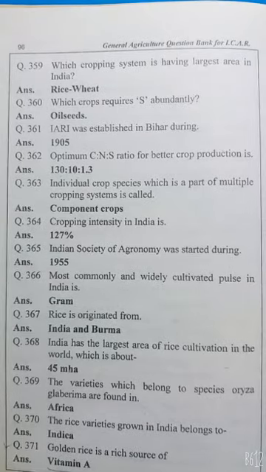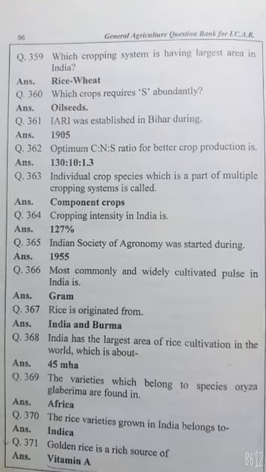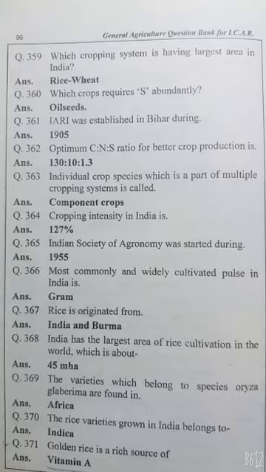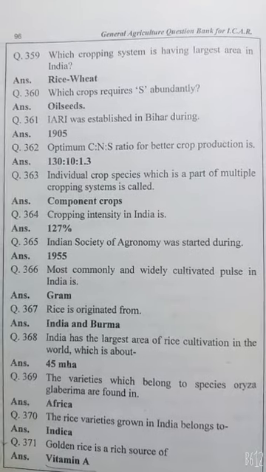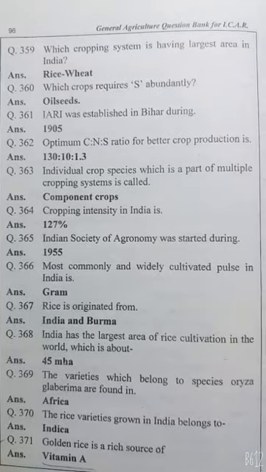The variety which belongs to species Oryza glaberrima is grown in Africa. The rice variety grown in India belongs to indica. Golden rice is a rich source of vitamin A.